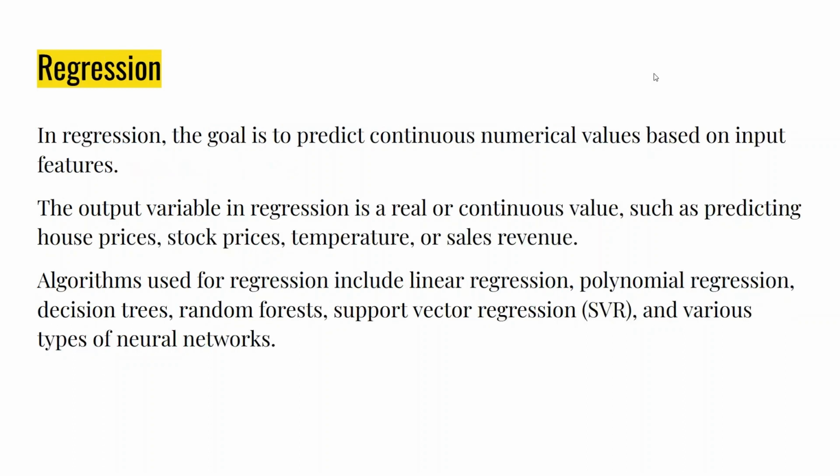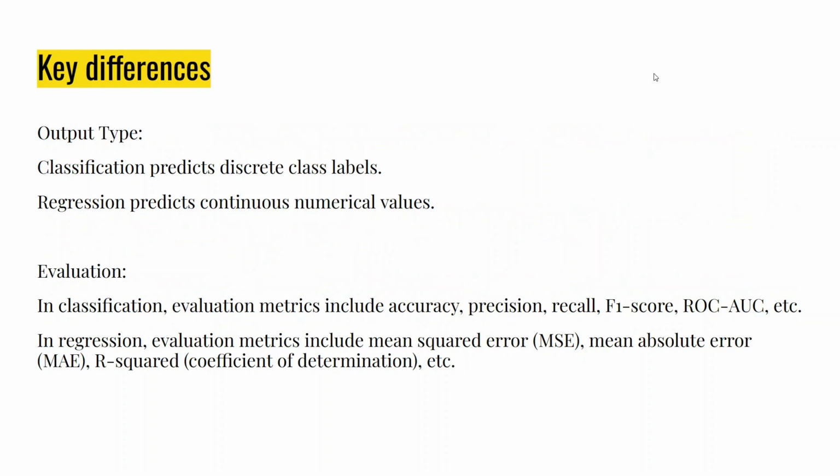Whereas regression, the goal is to predict continuous numerical values based on input features. The output variable in regression is a real or continuous value, such as predicting house prices, stock prices, temperature, or sales revenue. Algorithms used for regression include linear regression, polynomial regression, decision trees, random forests, support vector regression, and various types of neural networks. Now we will see the key differences between classification and regression.